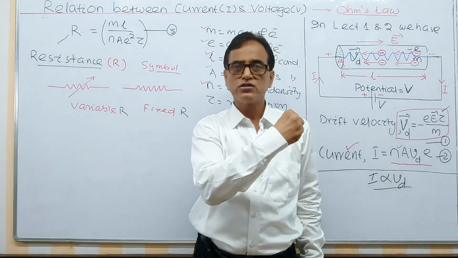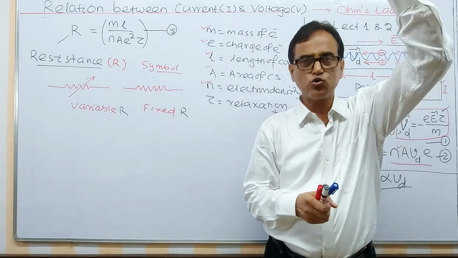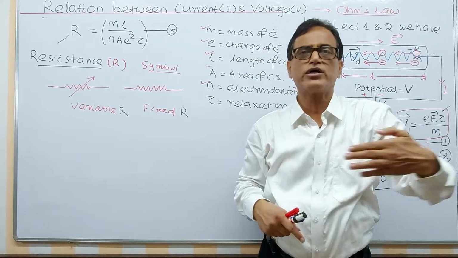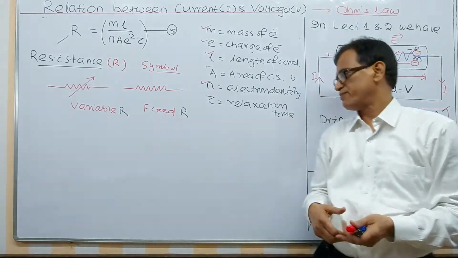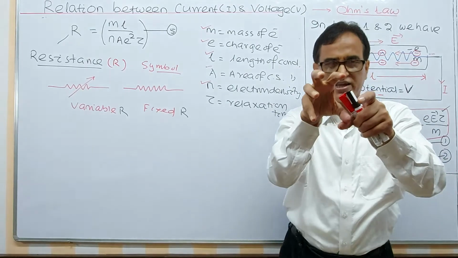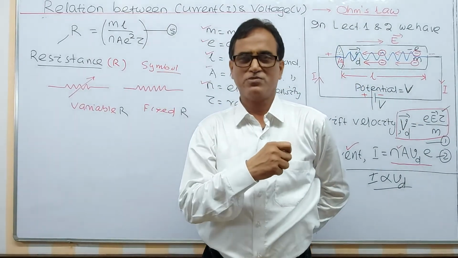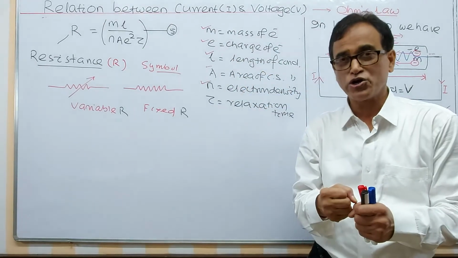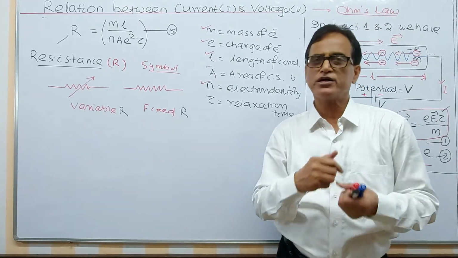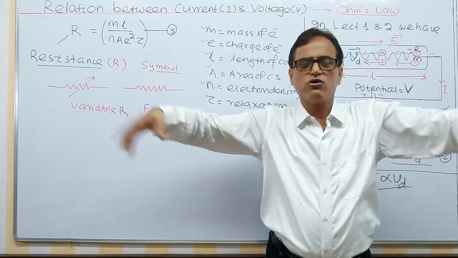It controls the flow of current, just like the gate in a dam. In a dam we store water, we control the gate, we allow the flow of water, and we can control it. Similarly, we can have a source V, and in the path there is an obstruction or resistance, and we can control the flow of current. And our basic aim in electricity is how to control the current. Without control, you can go anywhere you like.